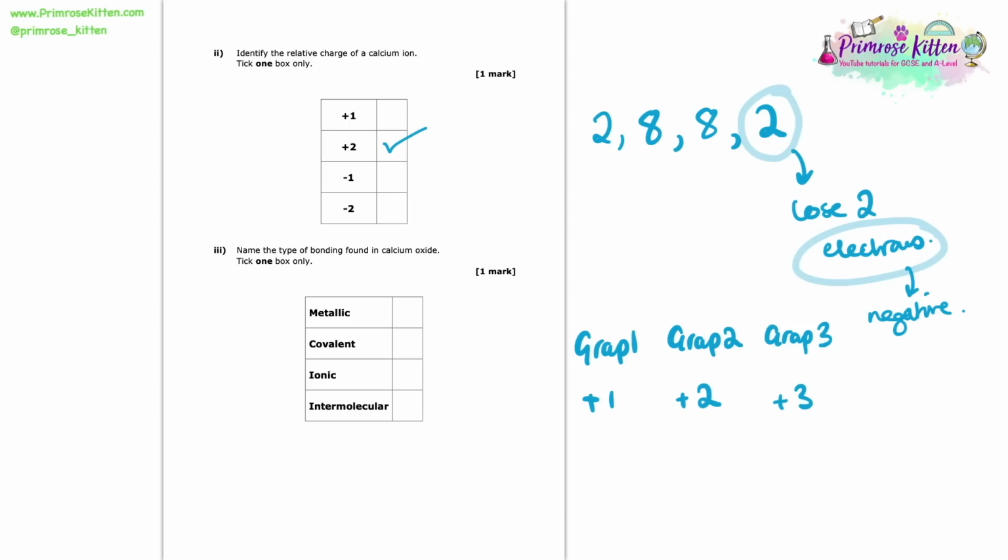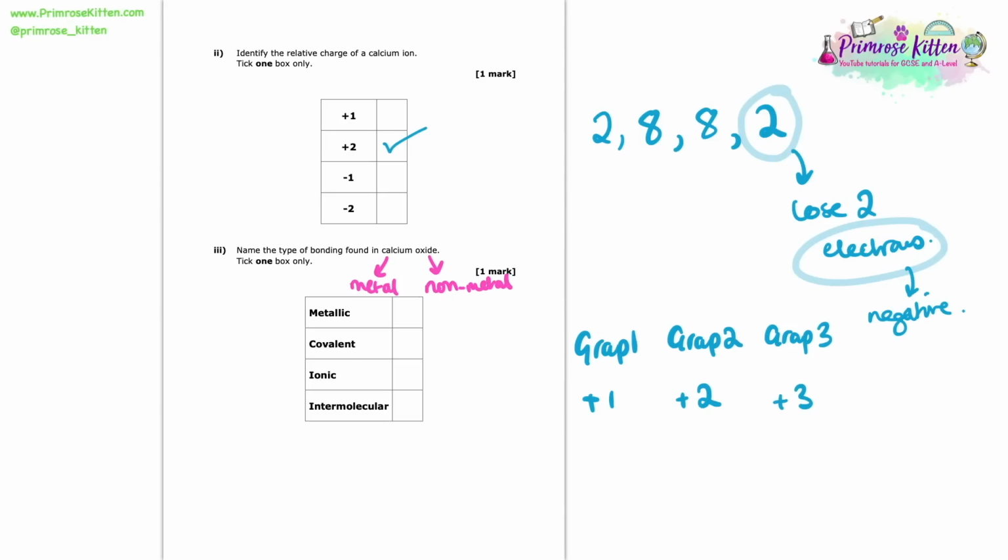So now we're asked what kind of bonding is found in calcium oxide. And there's a really quick way to identify what kind of bonding a substance has. What you need to do is to look at what atoms make it up and ask yourselves, are those metals or non-metals? Now, from what we said earlier with the periodic table, calcium is found on the left-hand side of the periodic table. And so calcium is a metal. Oxygen, on the other hand, is on the right-hand side of the periodic table. And so for that reason, that is a non-metal.